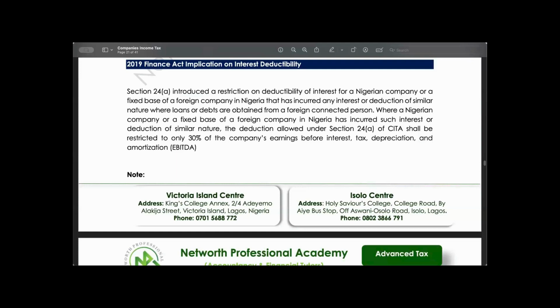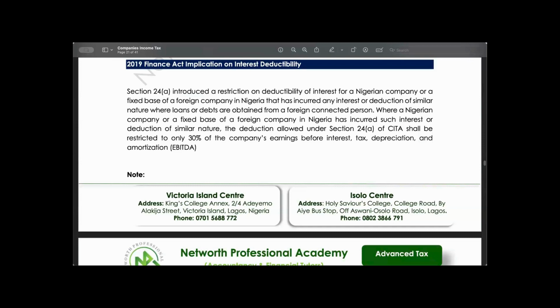Therefore, in the 2019 Finance Act, government introduced a restriction to the amount of interest that a company can claim on the profits. And they now subject this to 30% of earnings before interest, tax, depreciation, and amortization.